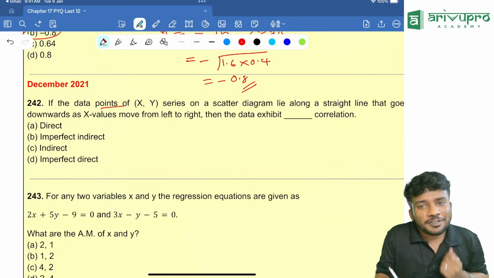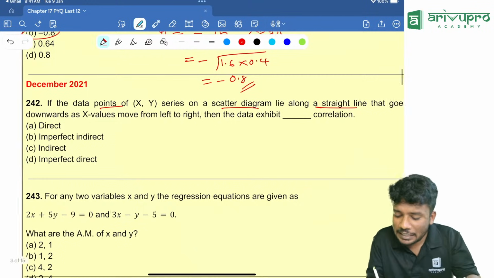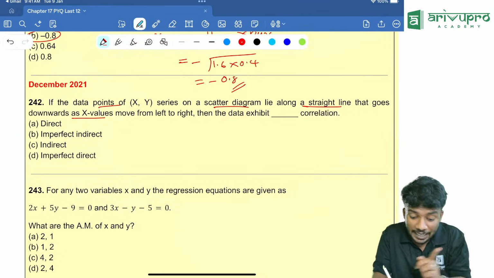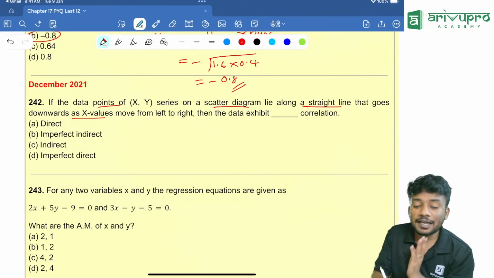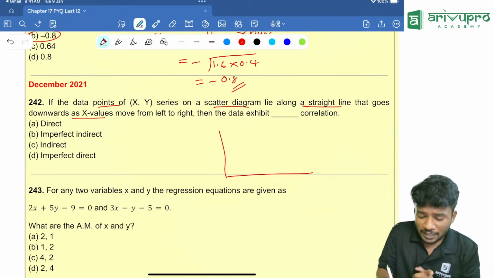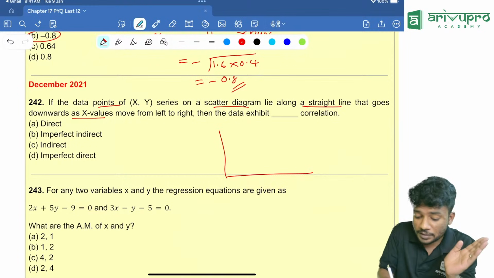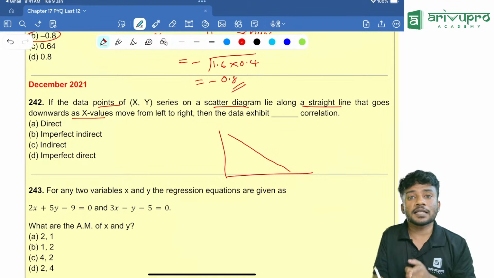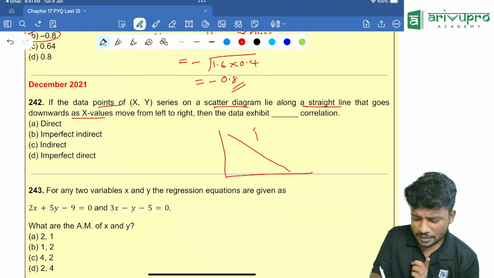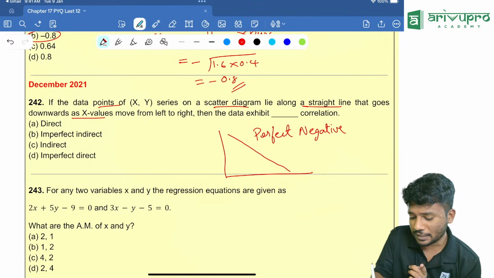If the data points of x, y series on a scatter diagram lie on a straight line that goes downwards as x value moves from left to right, then the data exhibit dash correlation. People, when I am moving from left to right, what is happening? The straight line goes downwards. That means it is going like this. That is the basic meaning. Did you understand the point? This is called perfect negative correlation. Correct? We have studied this.